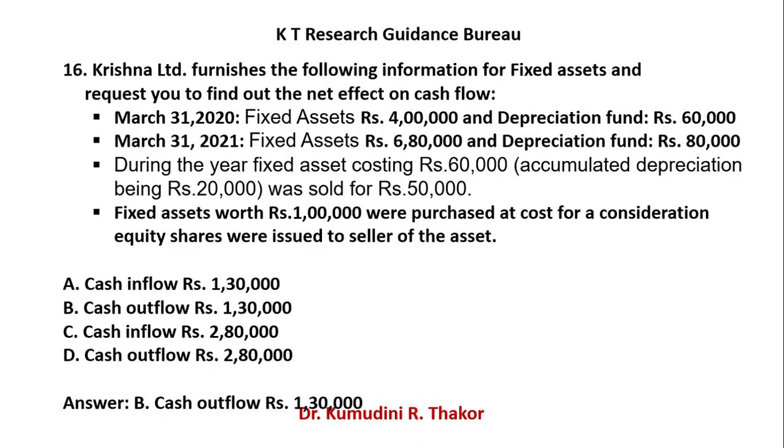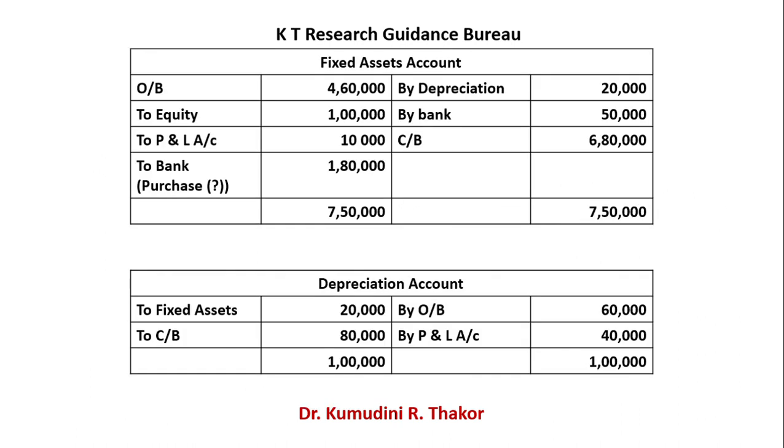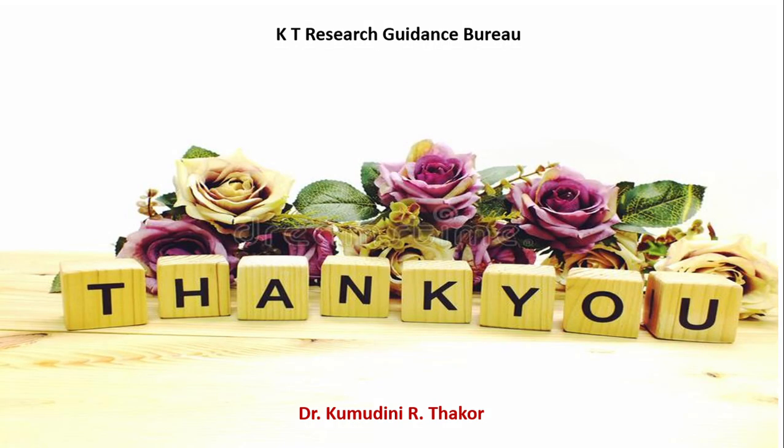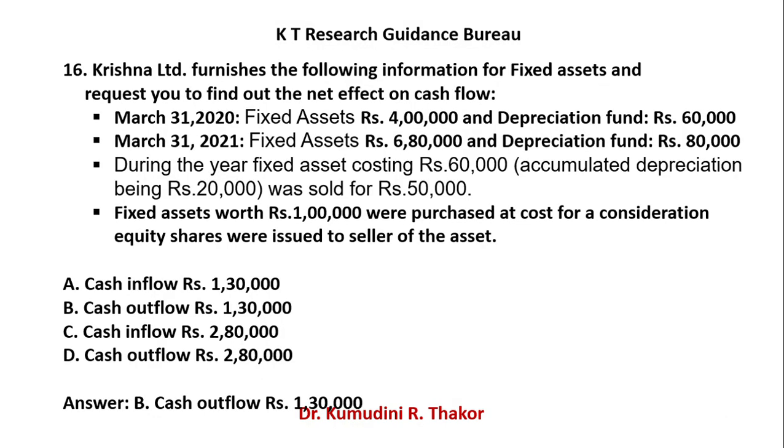So your right answer is how many rupees? That is your 1,30,000. Depreciation account also you can prepare and you can transfer that one.